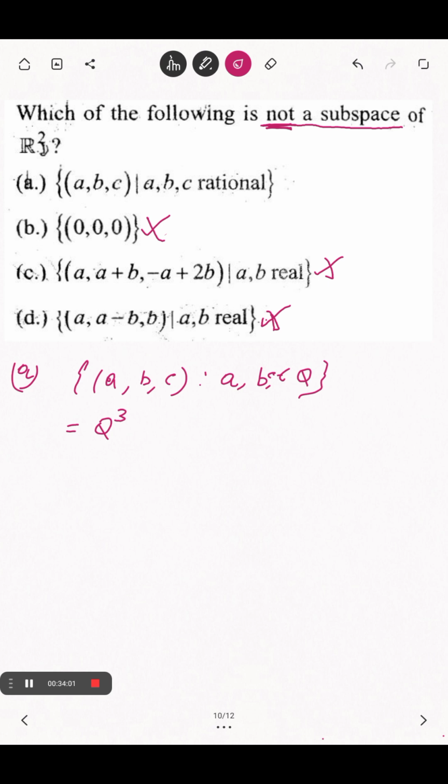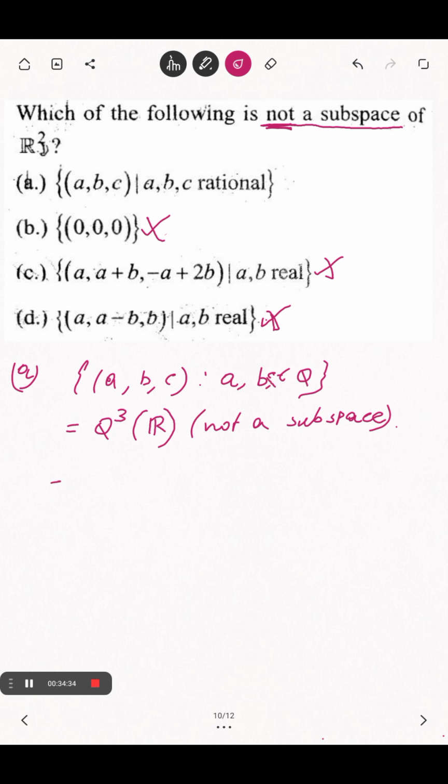But this is not a subspace over R because think about irrational numbers. Whenever you solve more questions, you will realize the misunderstanding in your knowledge, the gap in your knowledge. That will lead to a good researcher if you find the gap.